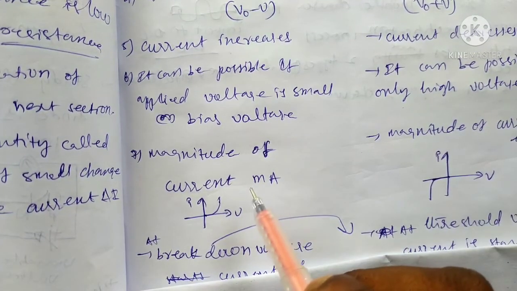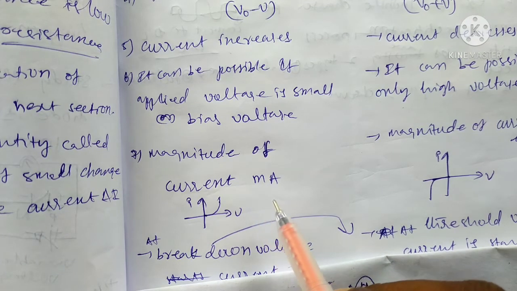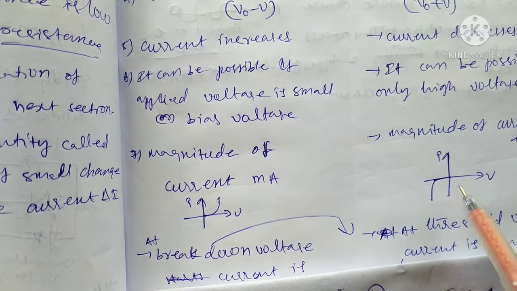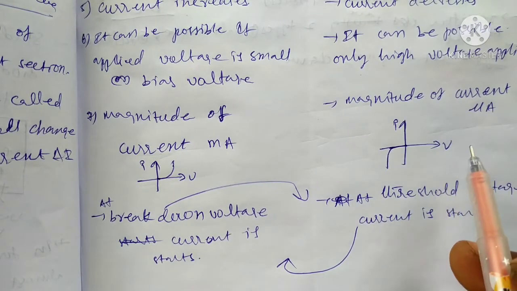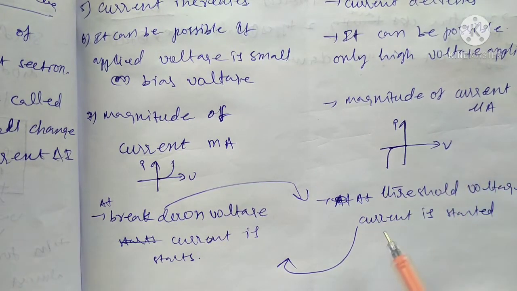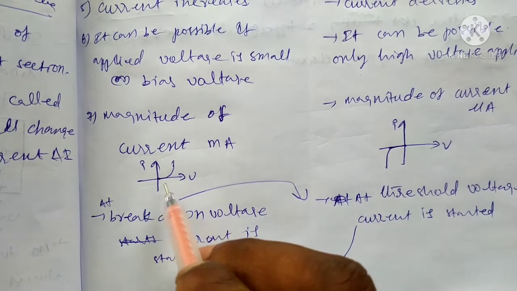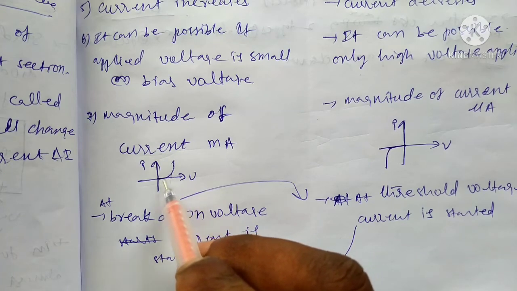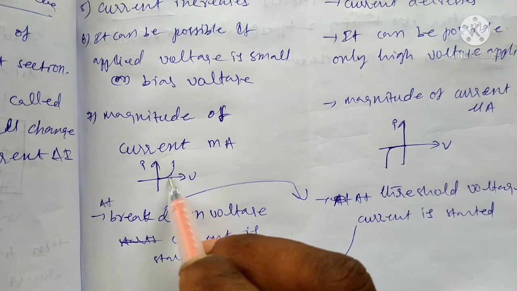In the case of forward bias, the magnitude of the current is in microamperes or milliamperes. In the case of reverse bias, the magnitude of current is in microamperes. Also, in forward bias, when increasing the voltage up to a certain voltage, there is no current.